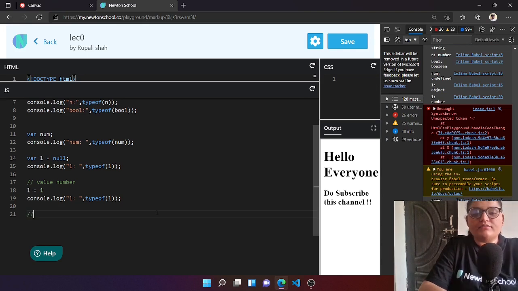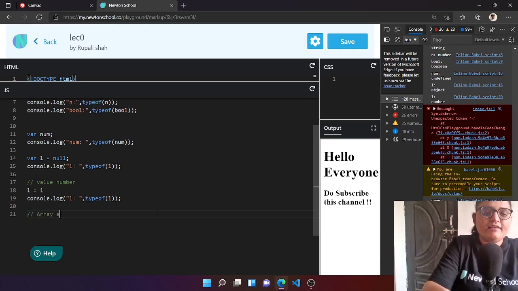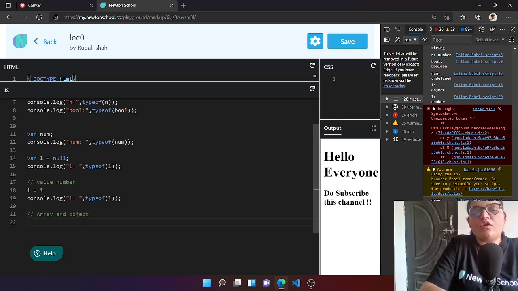And today's topic is array and object. So let's have a look at arrays and objects. Now here there are 2 points to be very clear in the beginning only, and those 2 points are: first is that array is also a variable type only.